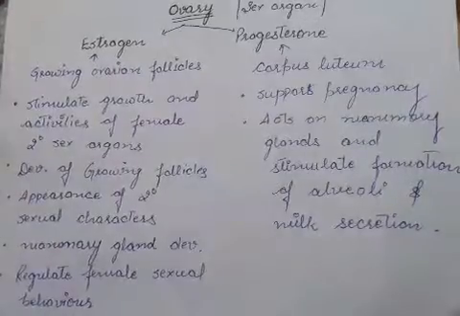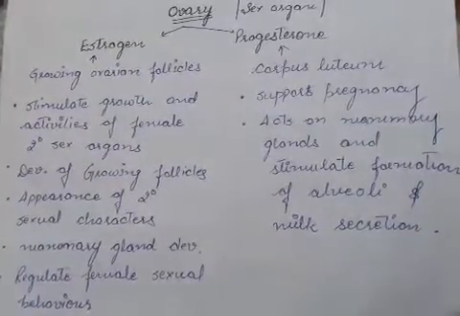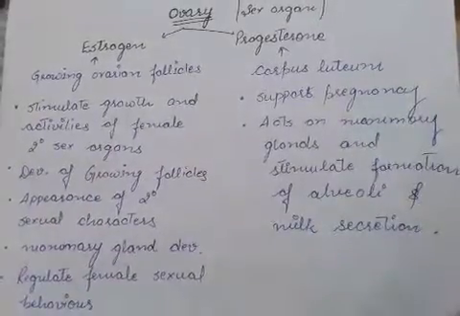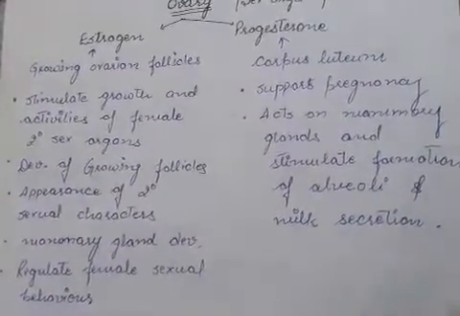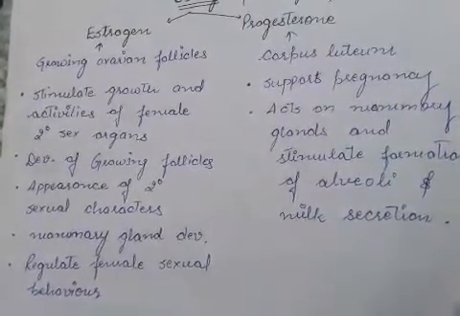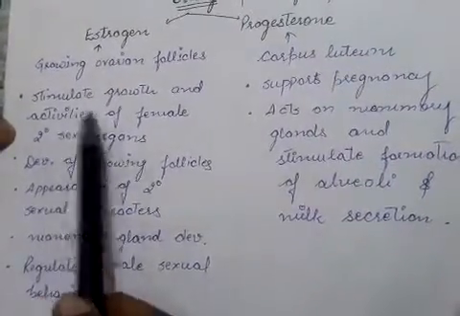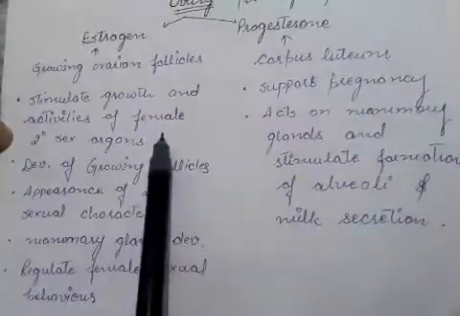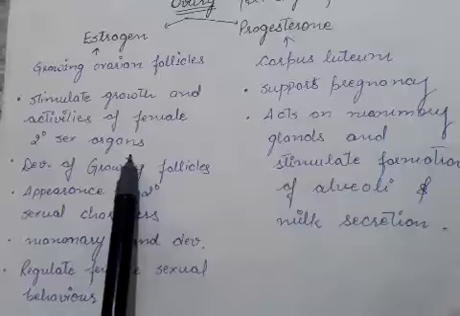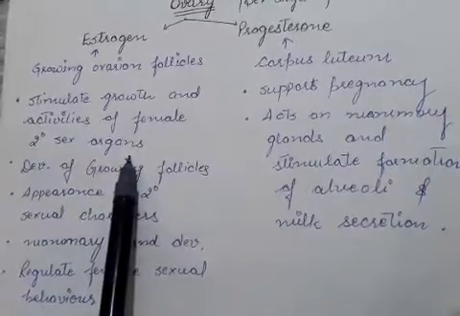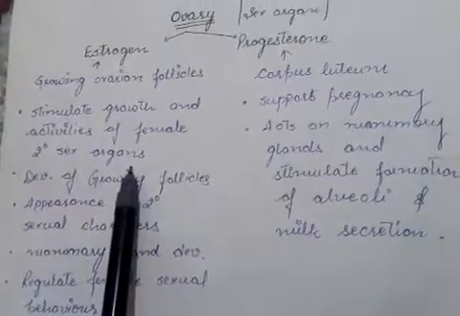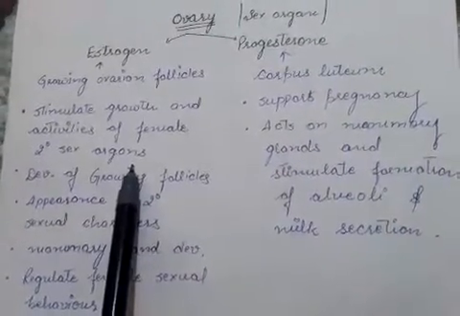Next is estrogen. Estrogen is the other hormone that is secreted by the growing ovarian follicles. This hormone is not necessarily secreted in the pregnant female, it is secreted in the non-pregnant female. So it stimulates the growth and the activities of the female sex organs not only during pregnancy. The secretion of this hormone starts just after the initiation of puberty.